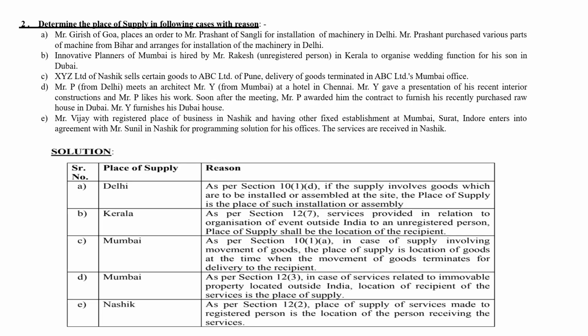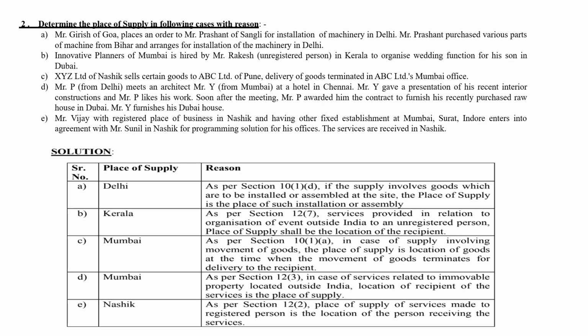Next problem. Mr. Girish of Goa placed an order to Mr. Prashant of Sangli for installation of machinery in Delhi. Mr. Prashant purchased various parts of the machine from Bihar and arranged for installation of the machinery in Delhi. So the place of supply is Delhi. What is the reason for this? As per section 10(1), if the supply involves goods which are installed or assembled at the site, the place of supply is the place of such installation or assembly.